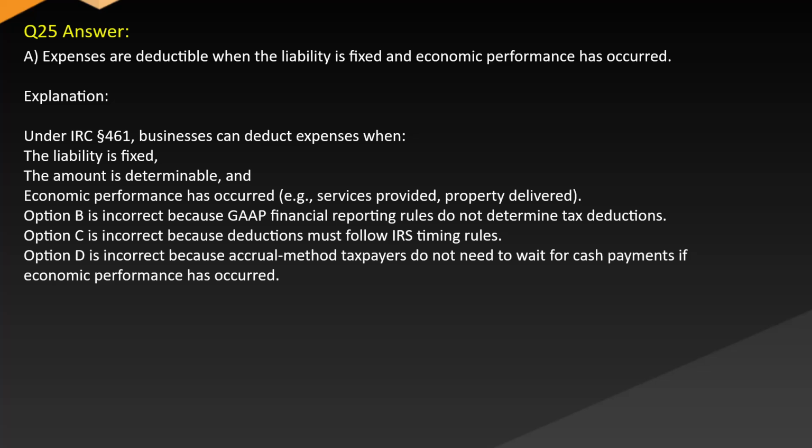Answer A. Expenses are deductible when the liability is fixed and economic performance has occurred. Explanation. Under Section 461, businesses can deduct expenses when the liability is fixed, the amount is determinable, and economic performance has occurred, e.g., services provided, property delivered. Option B is incorrect because GAAP financial reporting rules do not determine tax deductions. Option C is incorrect because deductions must follow IRS timing rules. Option D is incorrect because accrual method taxpayers do not need to wait for cash payments if economic performance has occurred.